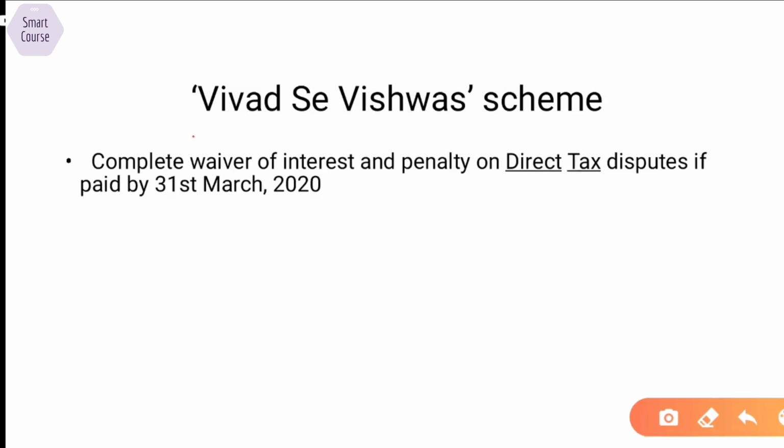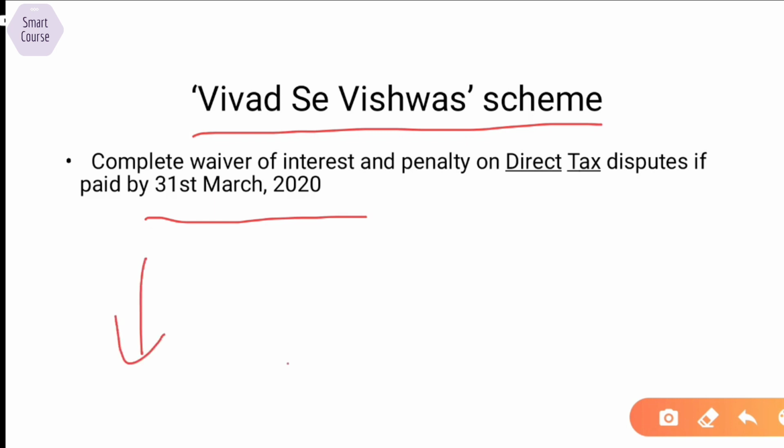In this budget speech, we also had this Vivad se Vishwas scheme where the people having disputes related to direct tax will be able to pay their dues without the interest and penalty if they pay it by 31st March 2020. Now, this will not only reduce the legal action burden on the government but also increase their revenue in the short term, which they immediately require.